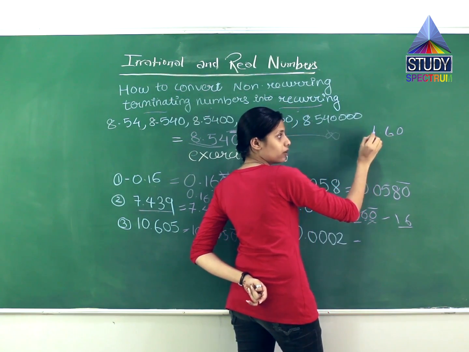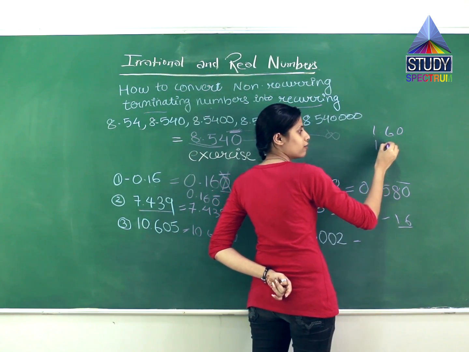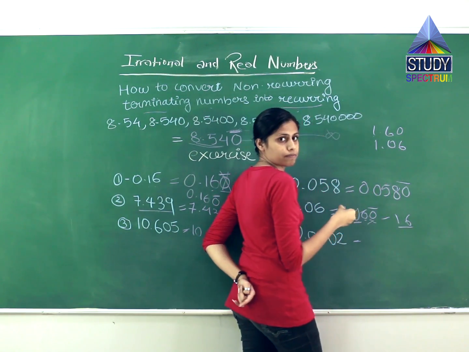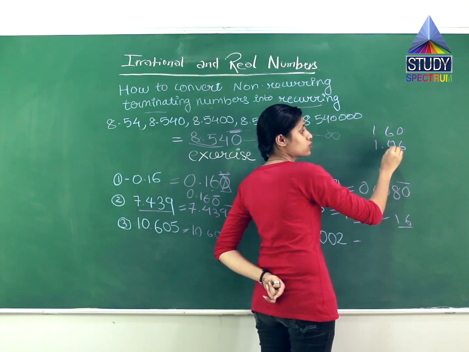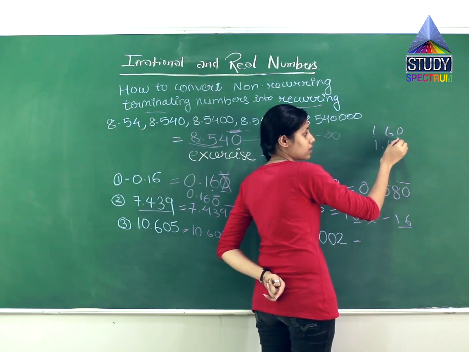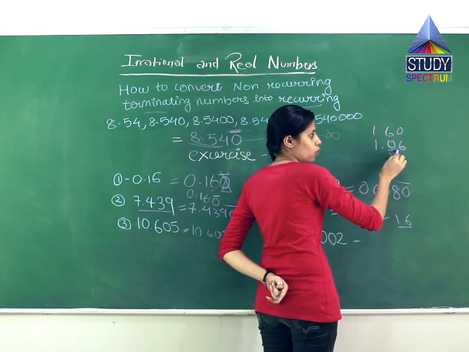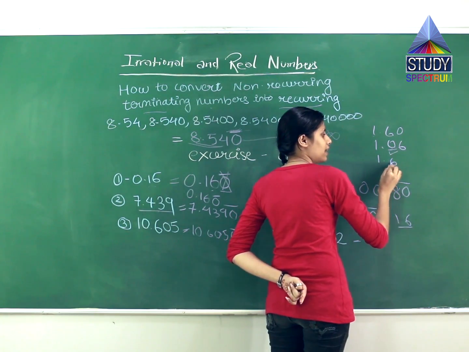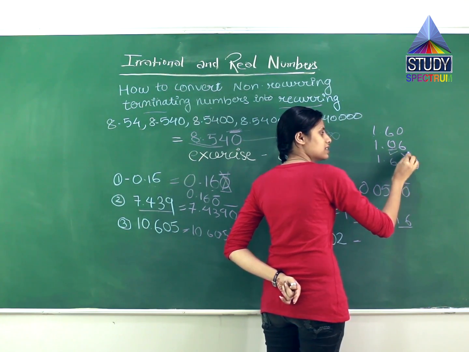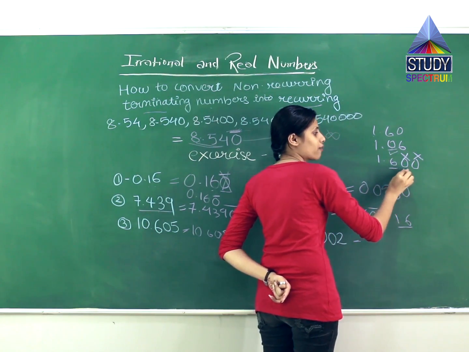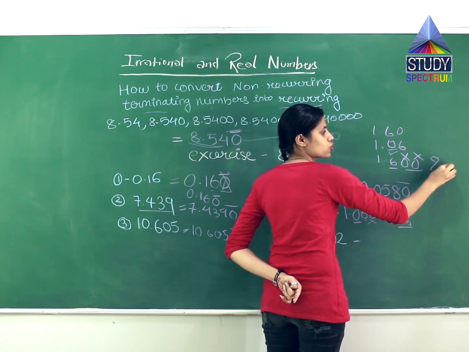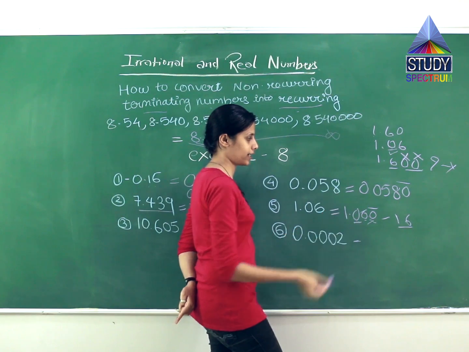There is a difference between 1.60 and 1.06. So when a 0 is followed by a number which starts from 1 and goes on, the 0 has a value. But when the 0 is at the end like this, these zeros have no value because it is after a number and there is no number following it.